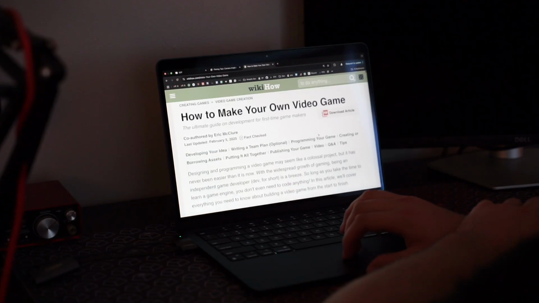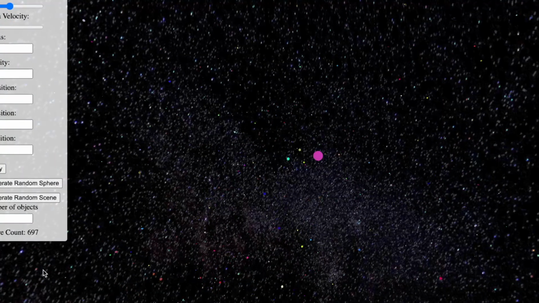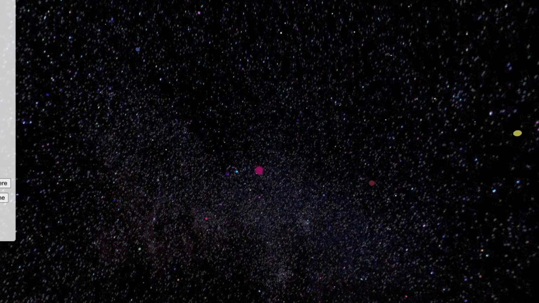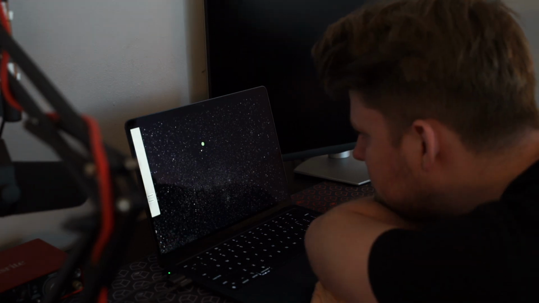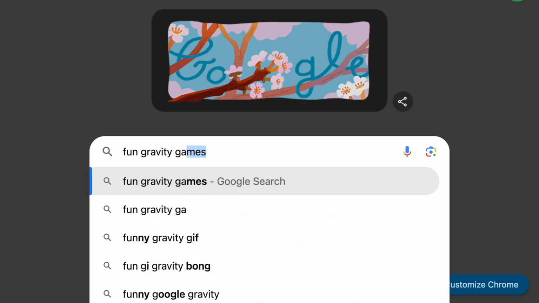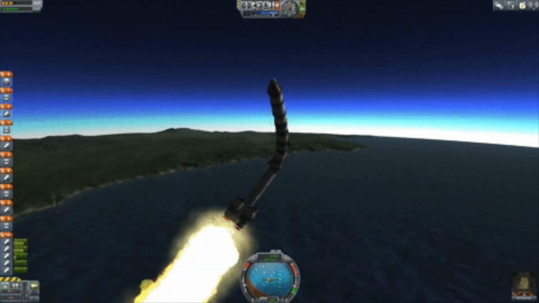I started by trying to think of an idea for the game, and I remembered a project that I had done a while ago where I added a bunch of spheres to a scene and gave them all gravity and collision so it kind of looked like a planet forming. And that was pretty cool, but I didn't think it would make a very fun game to just stare at a screen looking at balls colliding with each other for hours, so I was trying to think of a way to use that concept in a fun way, and I thought of Kerbal Space Program and wondered if there was a way that I could make something like that.